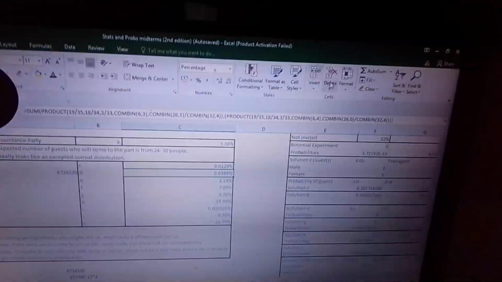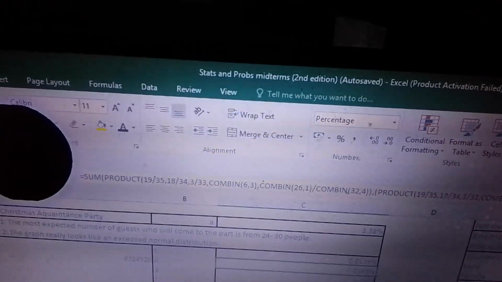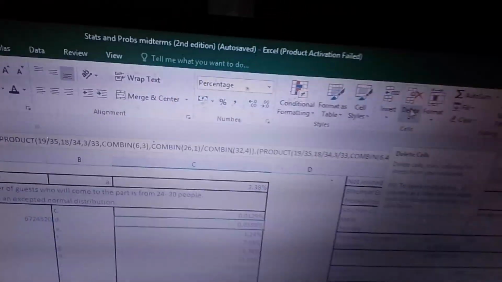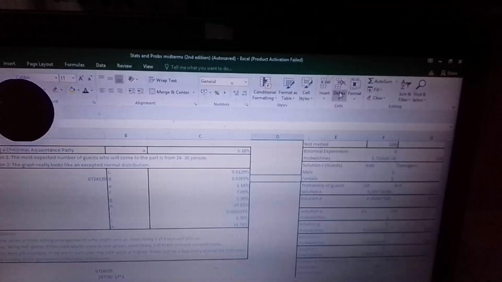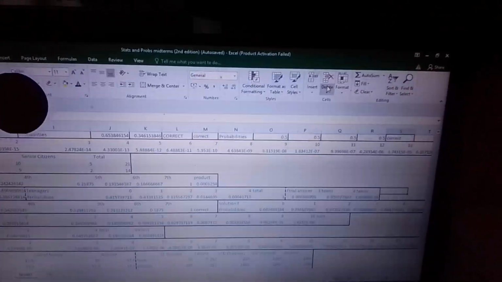Yun ang tamang sagot. It might be a bit complex if you were to type everything all together, because you may not end up with the same answer. Pero as we do the solution sheet that you see here, it does make sense.